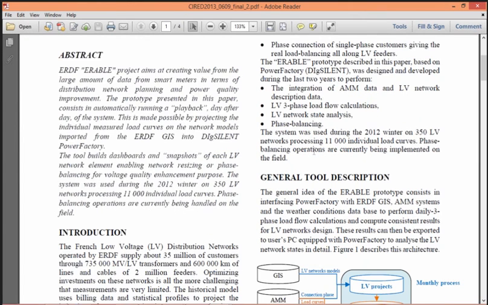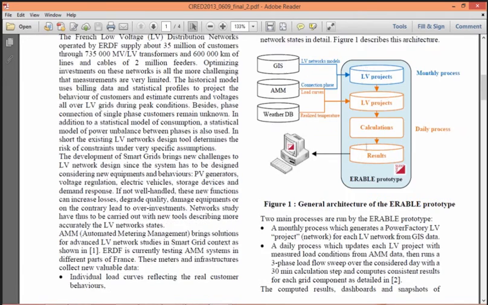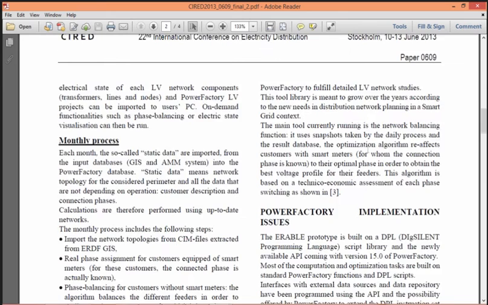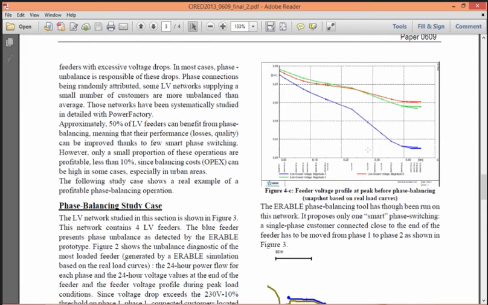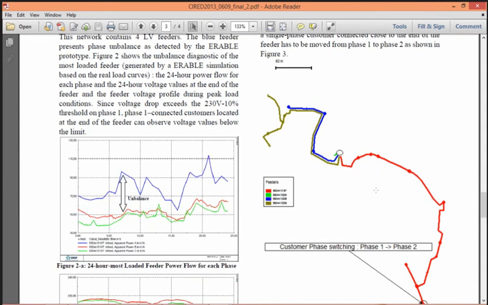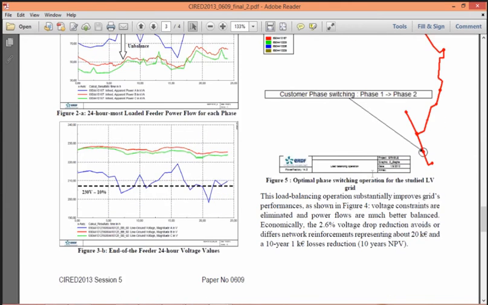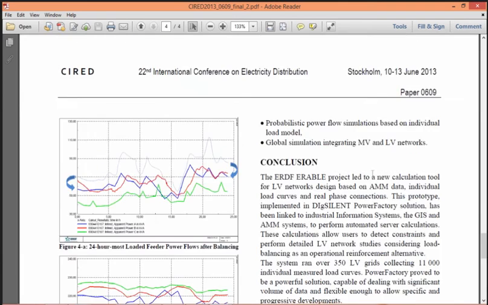Here we can see GIS, EMM and weather database has been configured with the Dixilent database. These are feeder voltage profiles. This is a small section of distribution where just they are creating this study case.